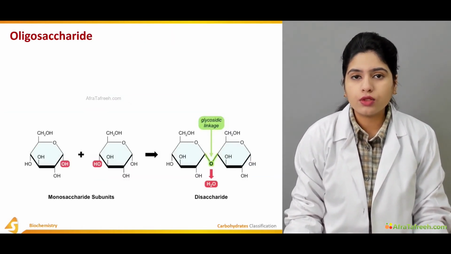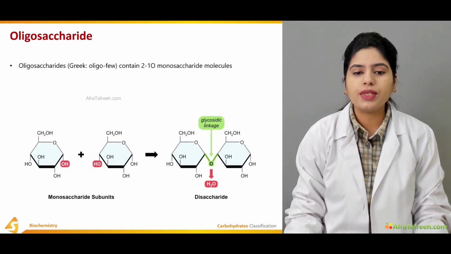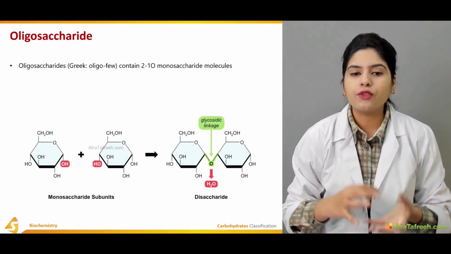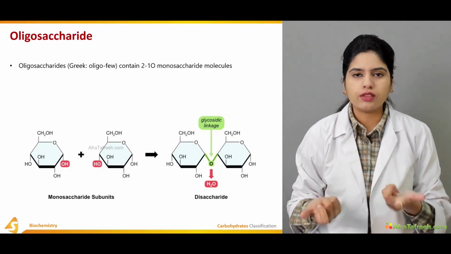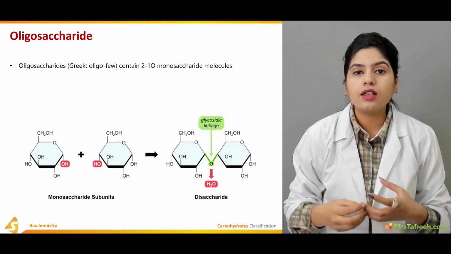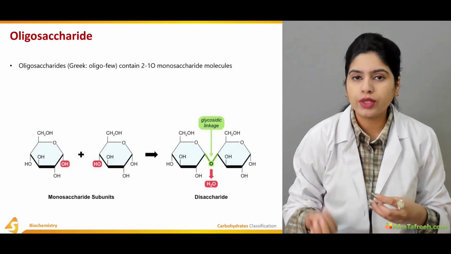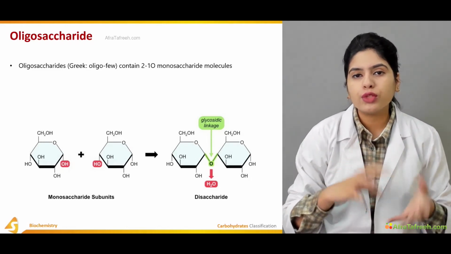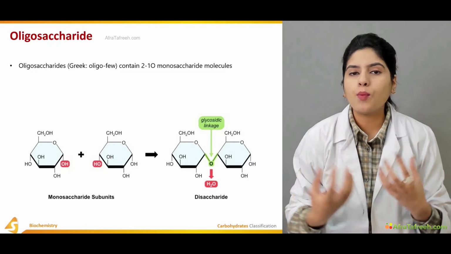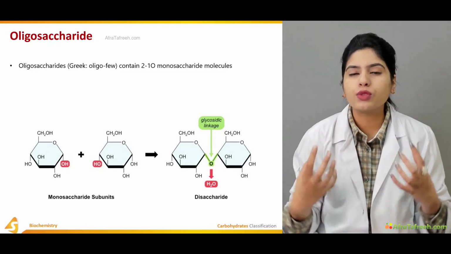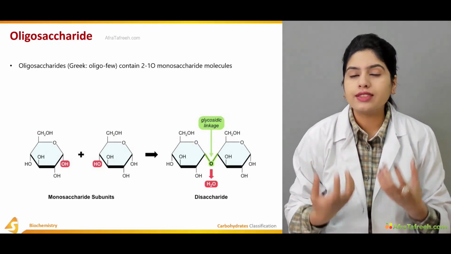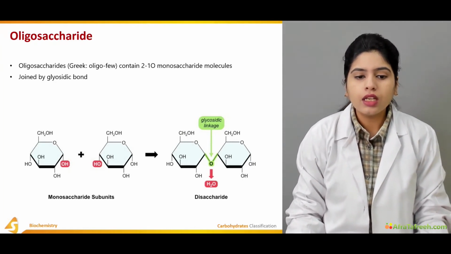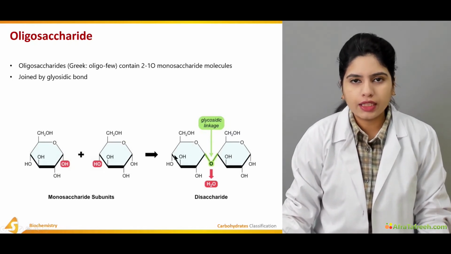Coming to the oligosaccharides. Oligosaccharide is derived from a Greek word. Oligo means a few and saccharide means sweet. So basically, oligosaccharides are formed by a combination of a few sugars. When 2 to 10 monosaccharides form bonds with each other, or are present together in a structure, the resulting carbohydrate is known as an oligosaccharide. And they are joined by the glycosidic bond.